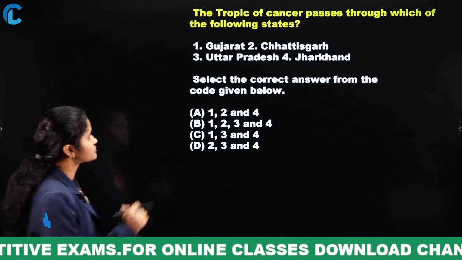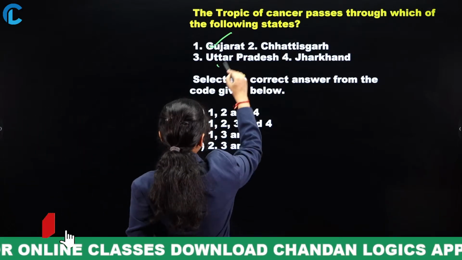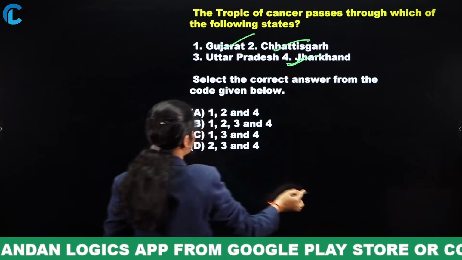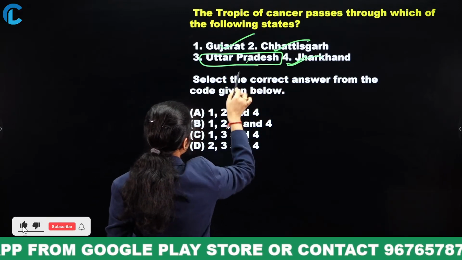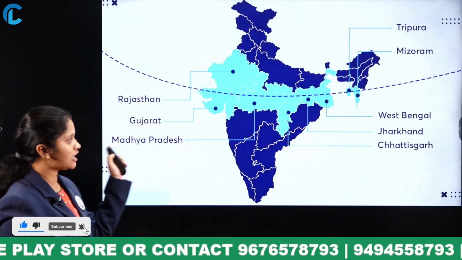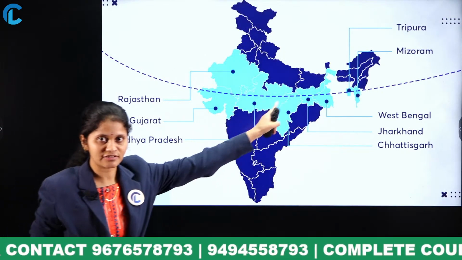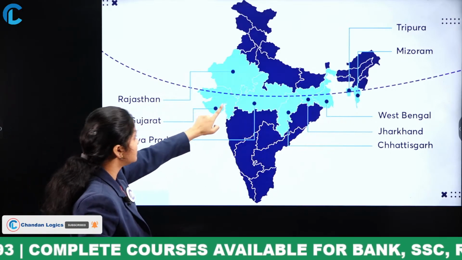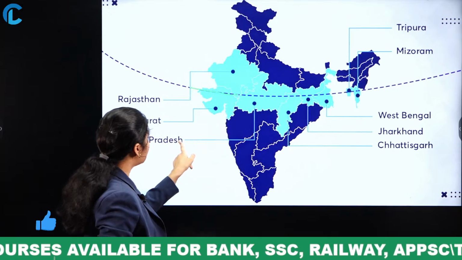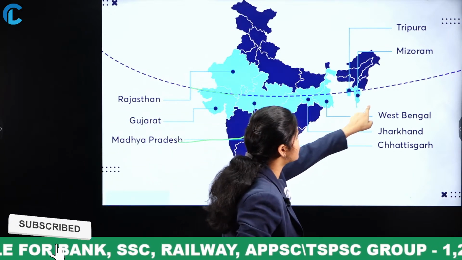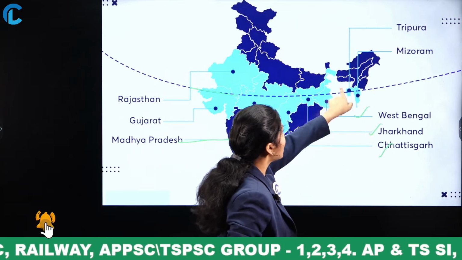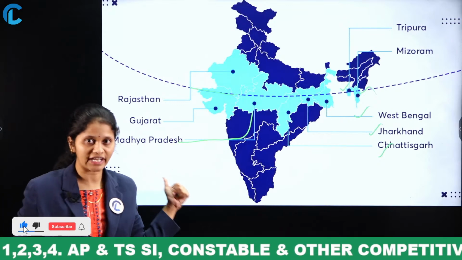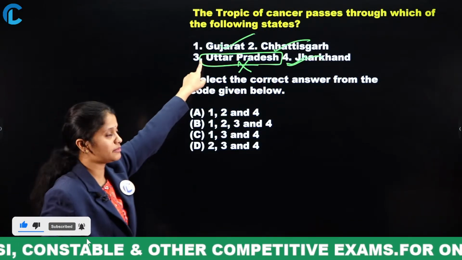Now let me move here. Gujarat, Uttar Pradesh, and Gujarat, Chhattisgarh and Jharkhand. You can eliminate option 3, that is Uttar Pradesh, because if you observe clearly, the Tropic of Cancer passes through Gujarat, including a part of Rajasthan, Madhya Pradesh, and also West Bengal, Jharkhand, Chhattisgarh, Tripura and Mizoram. So these are the states through which the Tropic of Cancer passes. Now you can eliminate Uttar Pradesh.